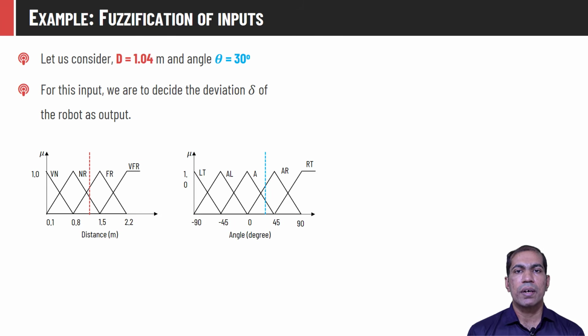Consider that we are given distance d equal to 1.04 and theta equal to 30 degrees. So these are our 2 parameters. Based on this d and theta, we need to calculate delta, that is the deviation of the robot from its path. The d equal to 1.04 belongs to set NR and set FR, and theta equal to 30 degrees belongs to fuzzy sets A and AR. We need to find out the membership value of these crisp parameters in the respective fuzzy sets.